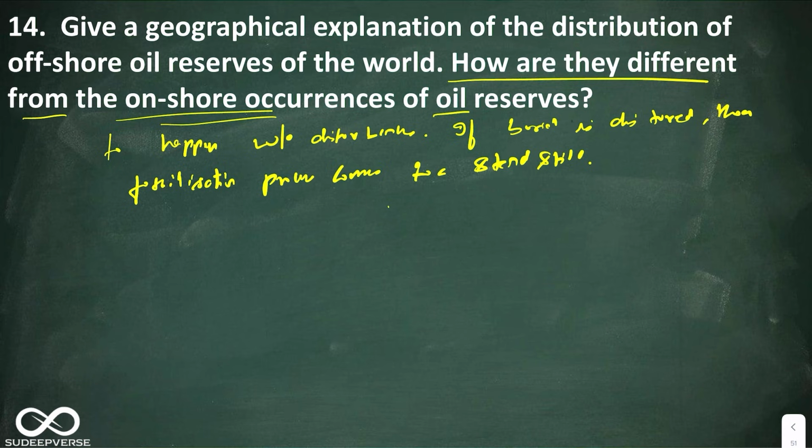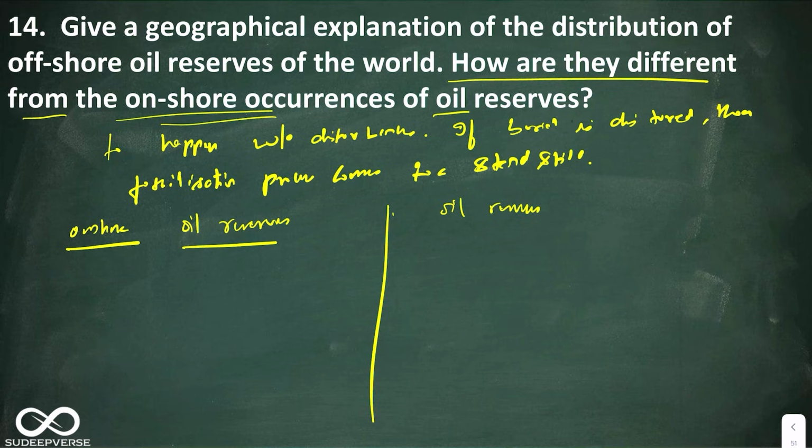Okay, now look at this. I will divide the sheet. I will draw on one side oil reserves. This is onshore, and oil reserves, this is offshore. Okay, so here I'll say first one. See, think laterally. Where are onshore oil reserves formed?